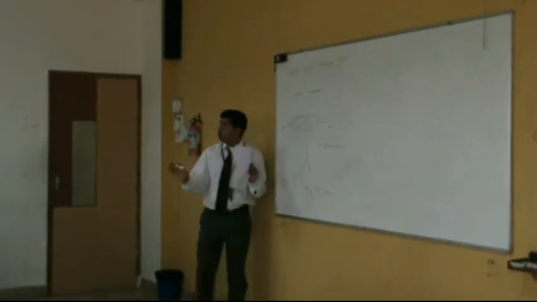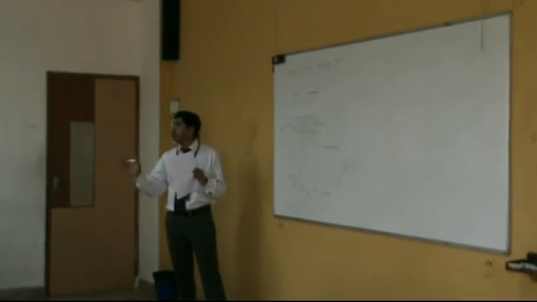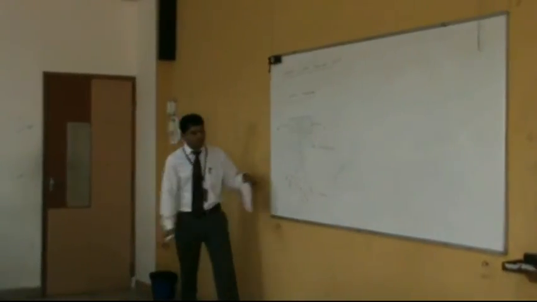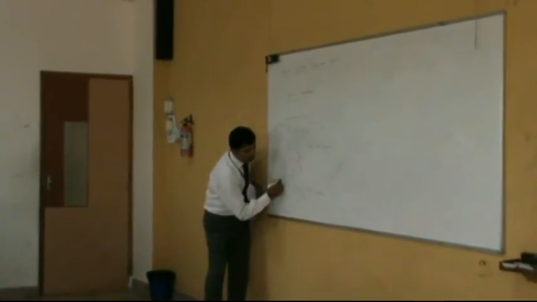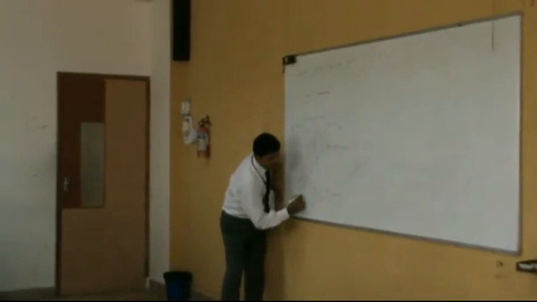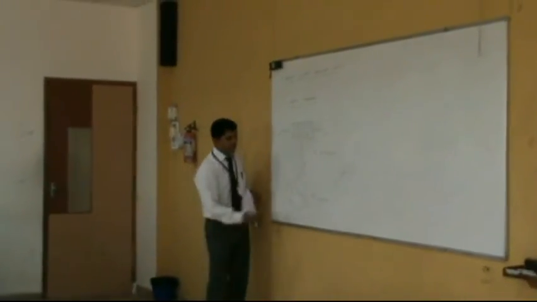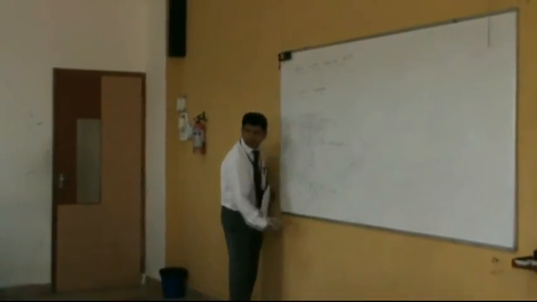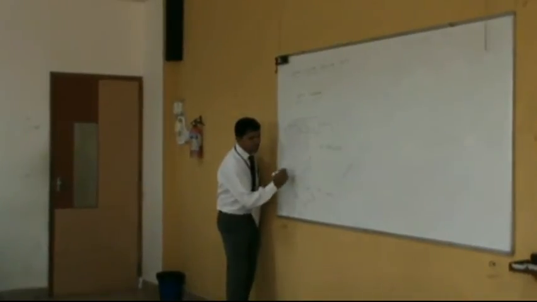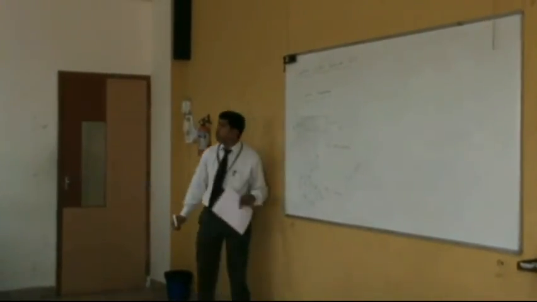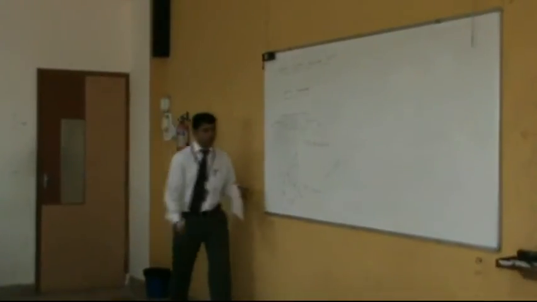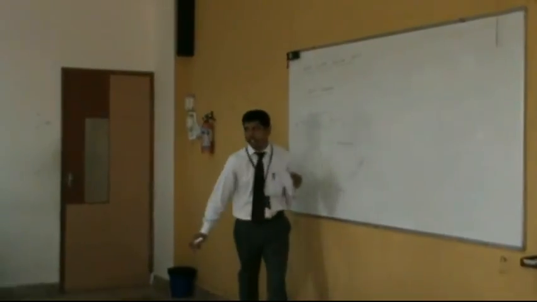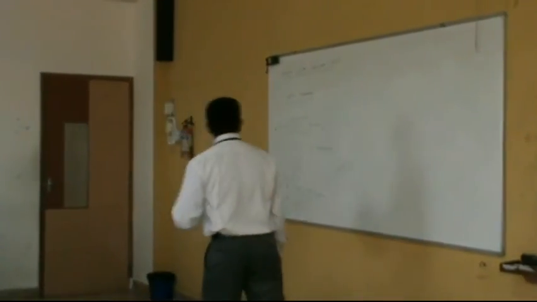Do you understand the meaning of forward bias? Forward bias means connecting N to the negative and P to the positive terminal of a battery. That is called forward bias. Even though I have not applied voltage here, if you forward bias the emitter base junction, this is going to be the NPN transistor, this becomes a P type, this is an N type, right? If you connect positive of a battery here and negative of a battery here, it becomes forward bias. Then whatever current flows here, the conventional current, that is what the arrow mark indicates. Got the point?